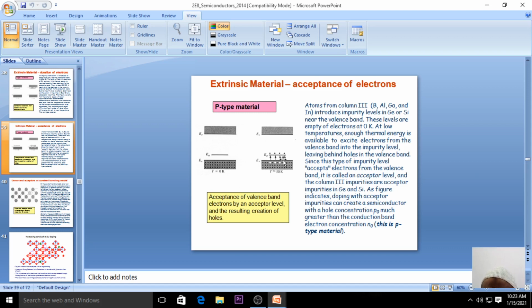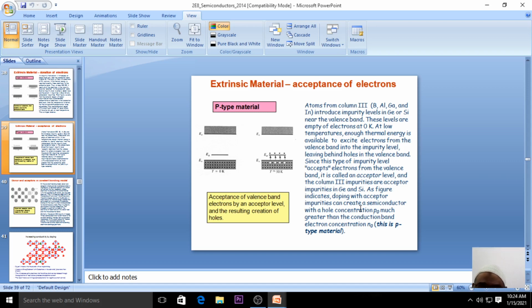What is E_A? E_A is the acceptor level, which accepts the electrons coming from the valence band. That comes under the category of column 3, and it is added to germanium and silicon. Why are we adding it? We want to increase the electrical conductivity of germanium and silicon. And why increase the electrical conductivity? We want to use the semiconductor for various applications.